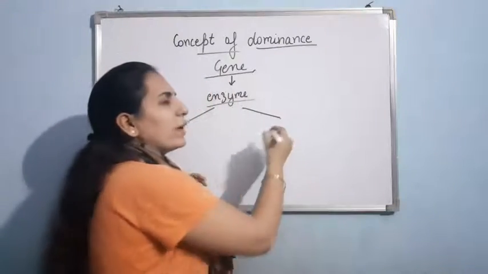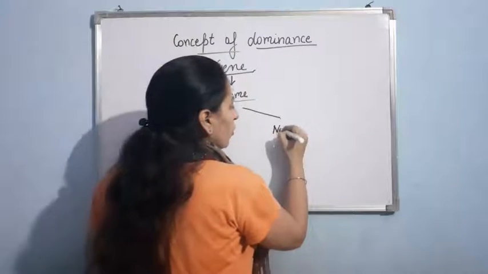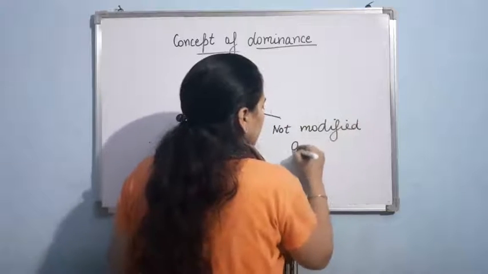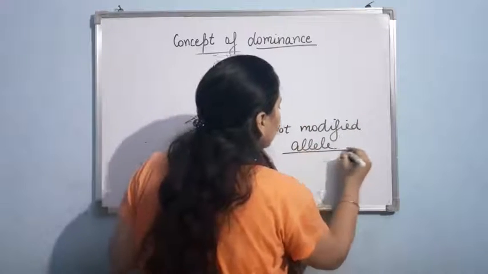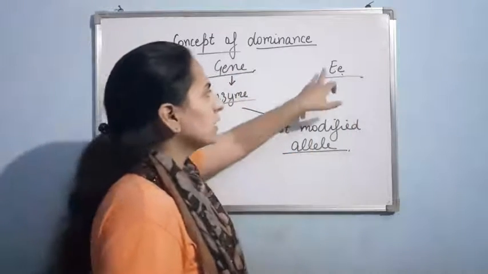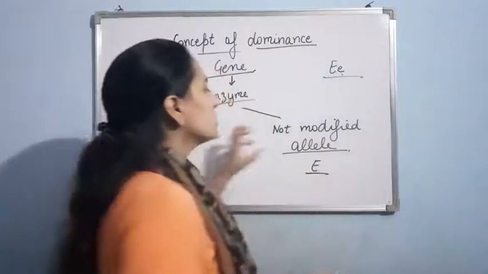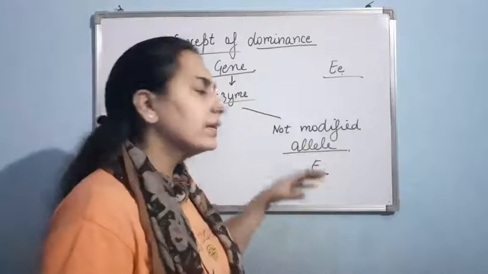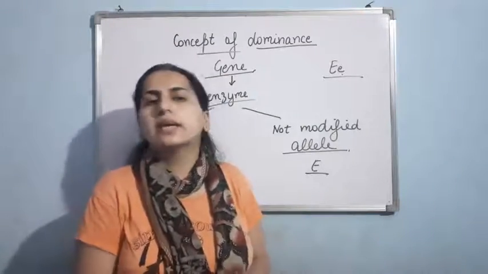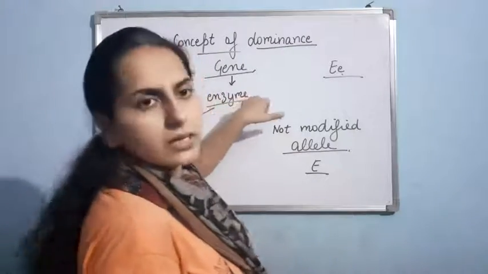First condition, when the allele is not modified. So, the not modified allele. And this is basically the dominant one. Out of capital E and small e, you will say capital E is the dominant one. Am I clear? So suppose this is the unmodified allele. And being an unmodified allele, it will keep on doing the function that it was doing earlier. It will keep on synthesizing this enzyme.